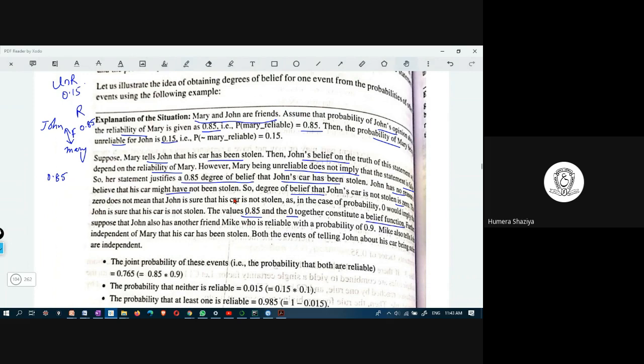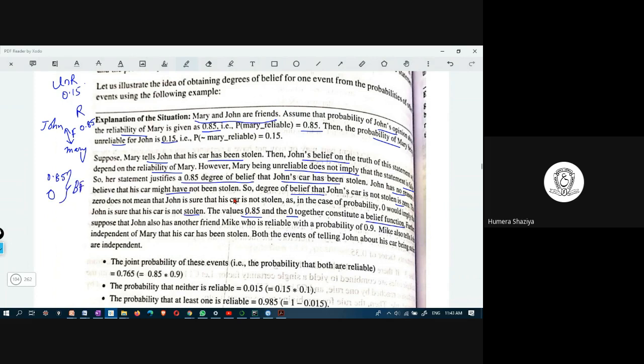Even though Mary's reliability is 0.85 and Mary is informing John that his car is stolen, John is assigning a value 0 to his belief that the car is not stolen. So these two together constitute the belief function.